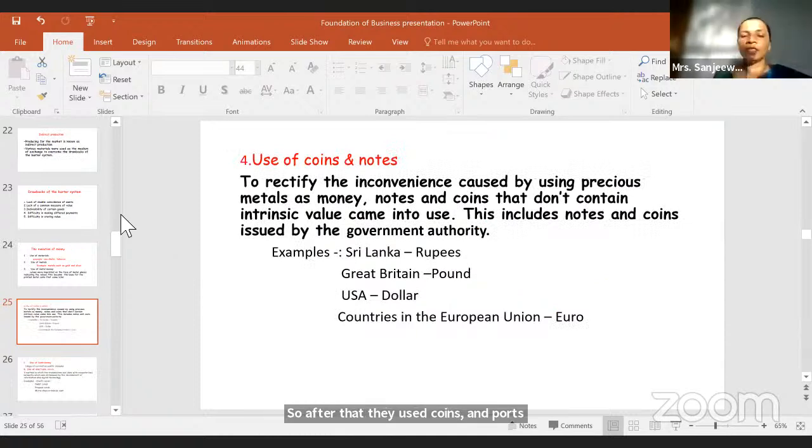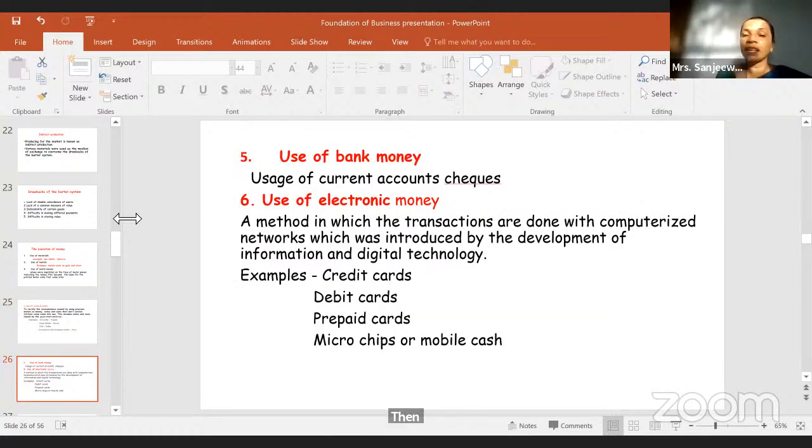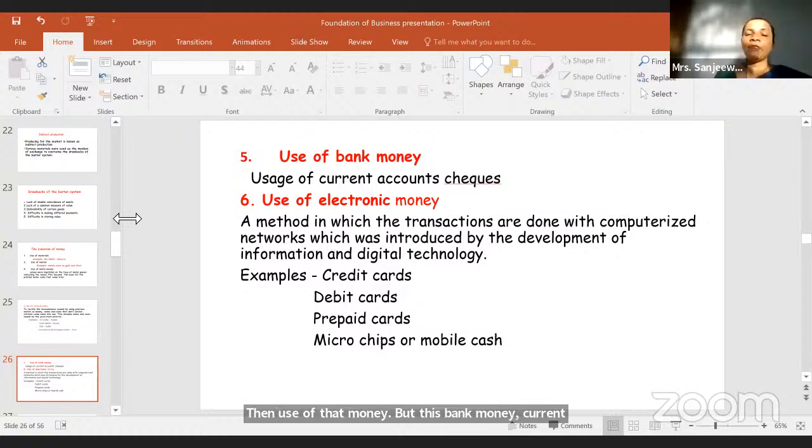So now here, Sri Lanka rupees, Great Britain pounds, USA dollars, right? Then use of bank money. What is bank money? Current account checks. Those are bank money. Then after that, use of electronic money. Now we use electronic money at present. Credit cards, debit cards, prepaid cards, right? Those are electronic money.